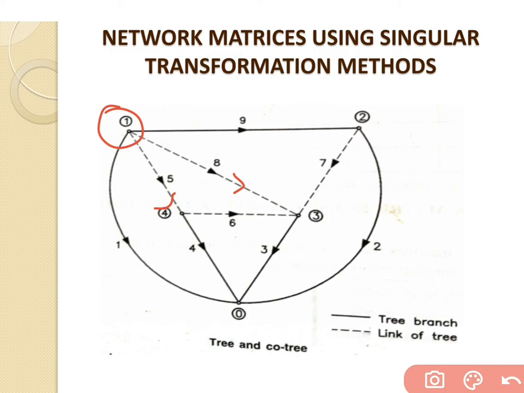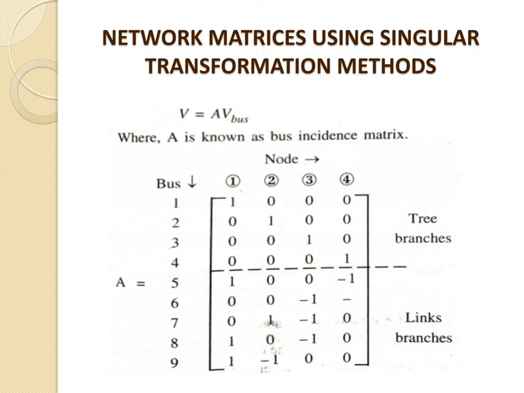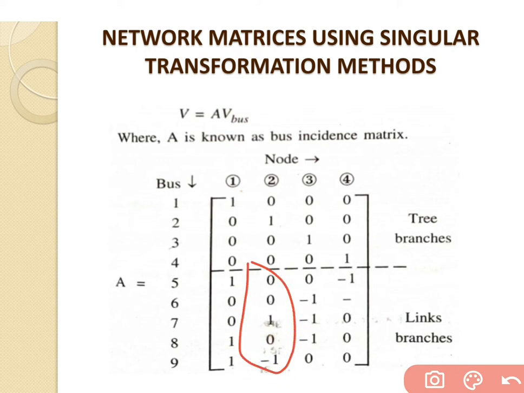Now go for node number 2. There is only one link connected, that is branch number 7. Now go for the table. At node number 2, there are two branches connected, that is branch number 7 and 9.